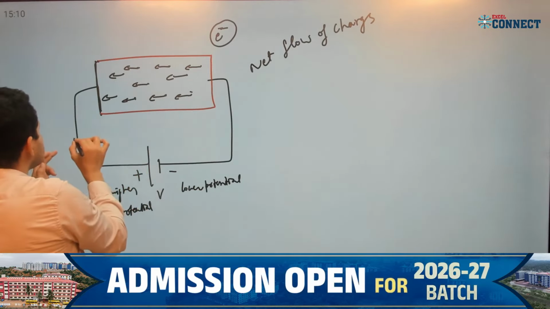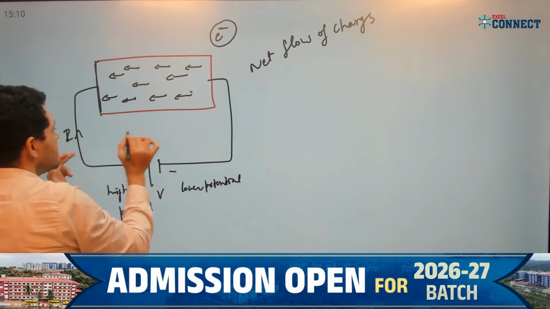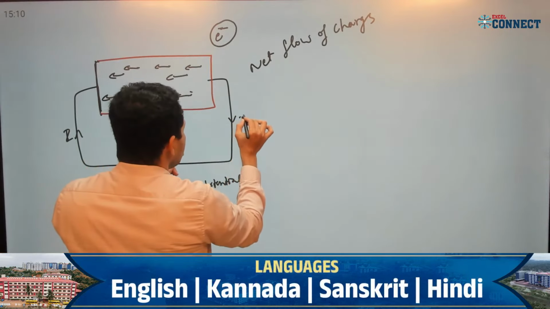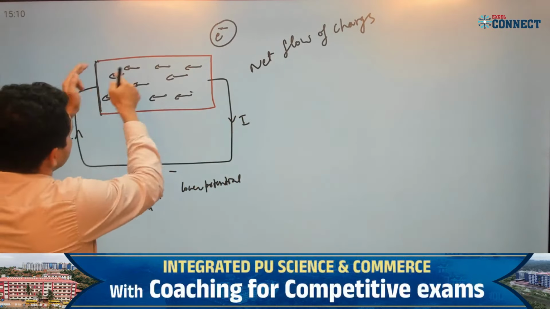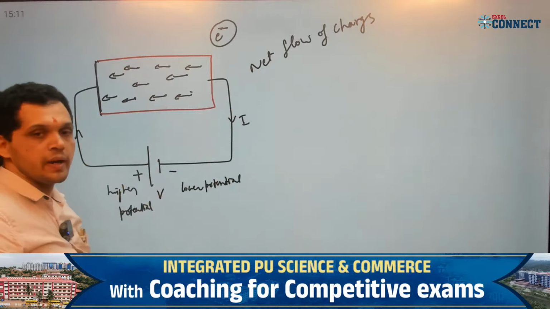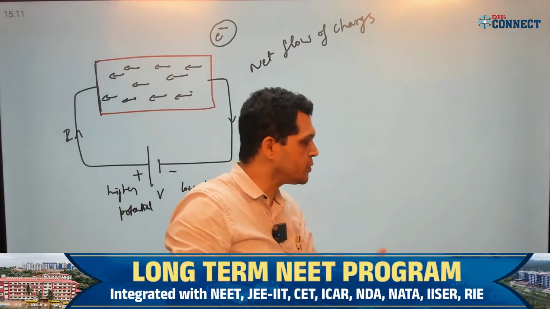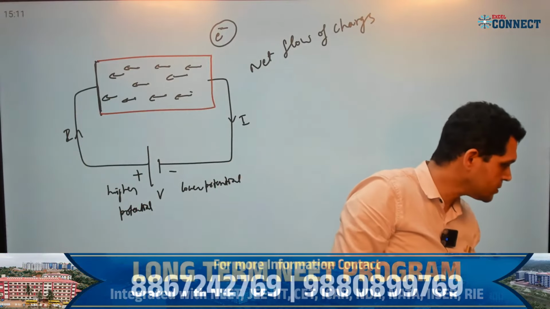But what is the direction of current? The direction of current is from the positive terminal to the negative terminal of the battery. That is the direction of current we are assigning, correct?